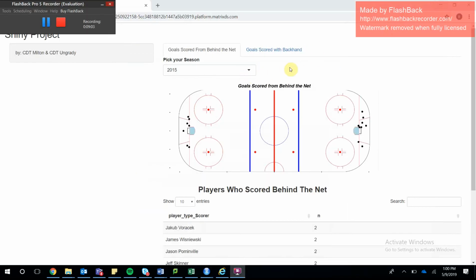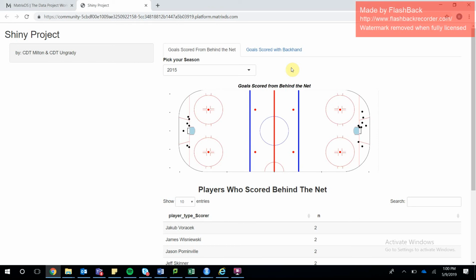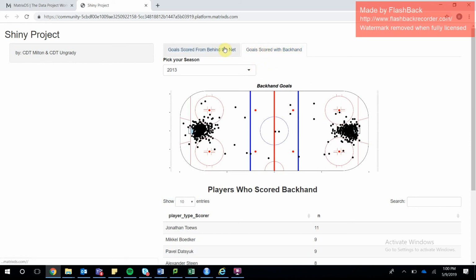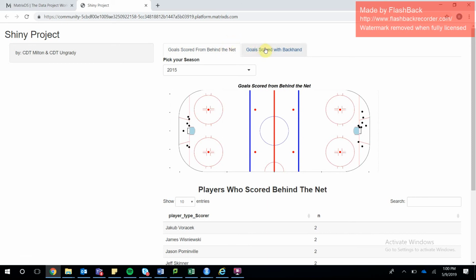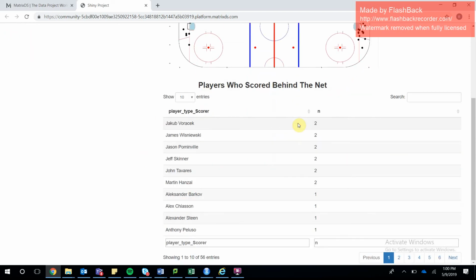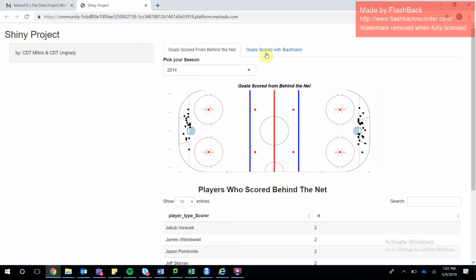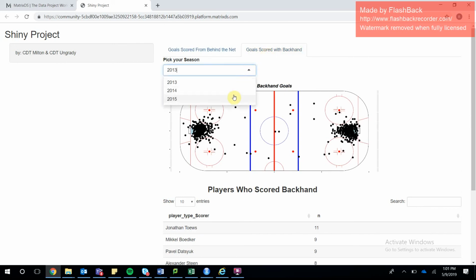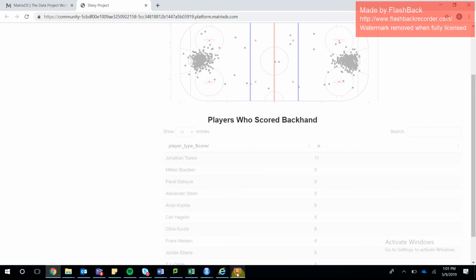So on to our Shiny app. We took our Shiny app down to basically what we did for problem 2A and 2B. And the way we did it is we made these two tabs, which you can see is goals scored from behind the net and goals scored backhand. You can actually pick your season right here. We did seasons 2013, 14, and 15. And as you pick the season, it's going to show all the goals on this hockey rink that we have right here. And below it, it's going to show all the players who scored those goals during that season for that specific year. And the same thing with backhand right here. It goes from 2013 to 2015. It also shows the players at the end.